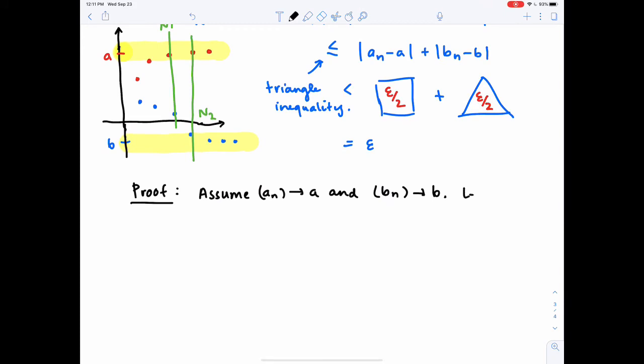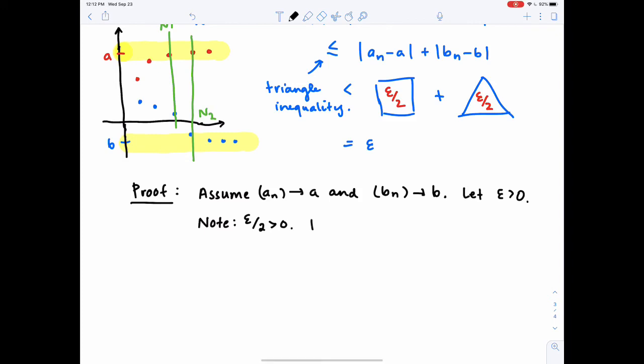So let epsilon be greater than 0. Now it's time to find capital N. But remember, to find capital N, I need capital N1 and capital N2. So I'm going to go ahead and use my definitions of convergence, AN minus A and BN minus B. So note here, first of all, epsilon over 2 is a positive real number, which means we can use the definition of convergence on this value.